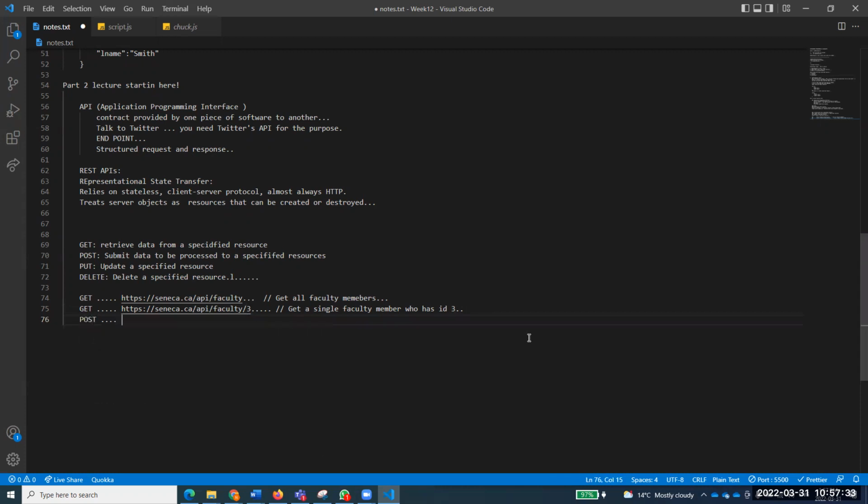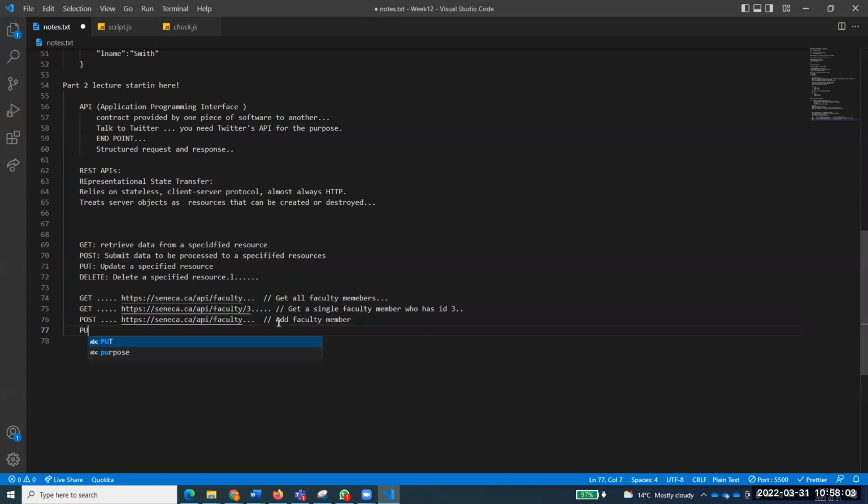Now post. I'll just copy and paste this because I don't want to type it again and again. Post. If you are making this post request to this one, this is not get all faculty members, rather you will say add faculty member. You want to add a faculty member, is that right? You might send some record.